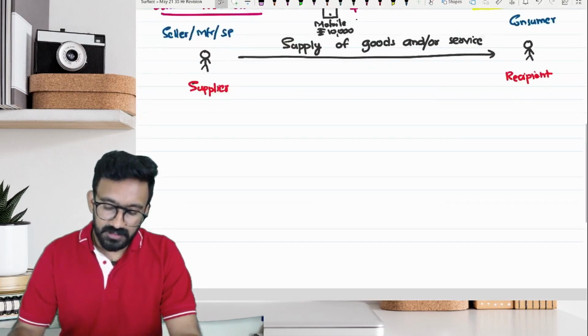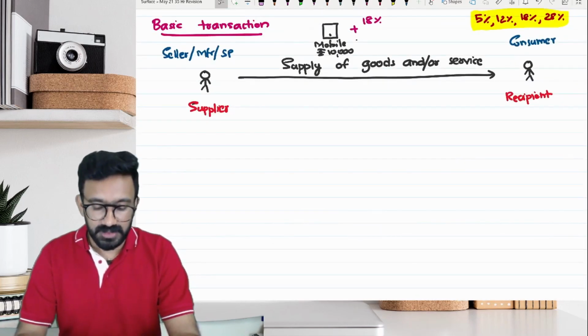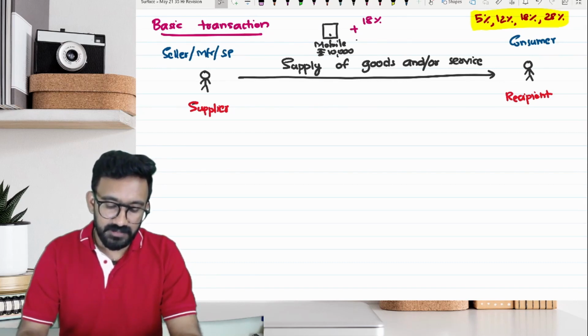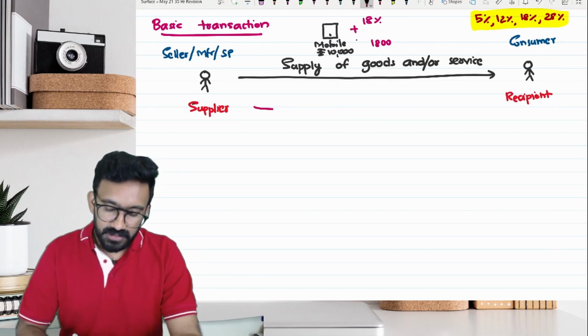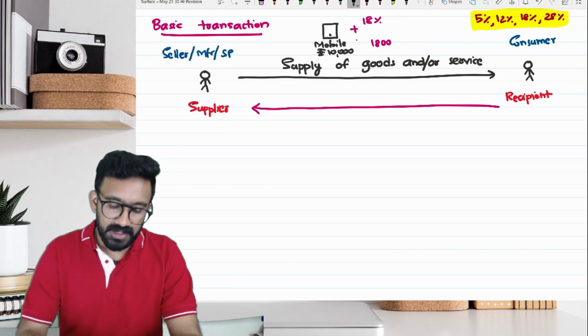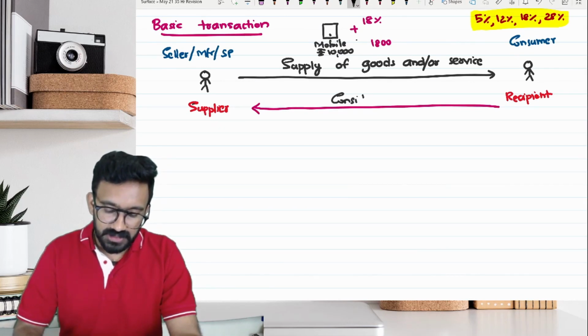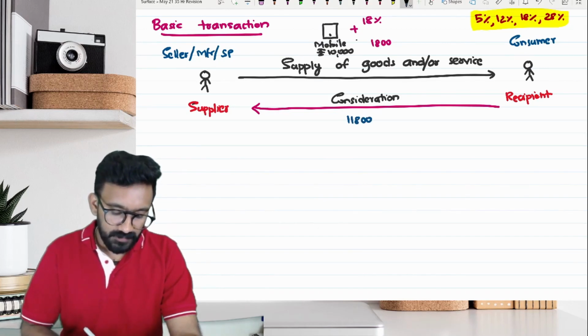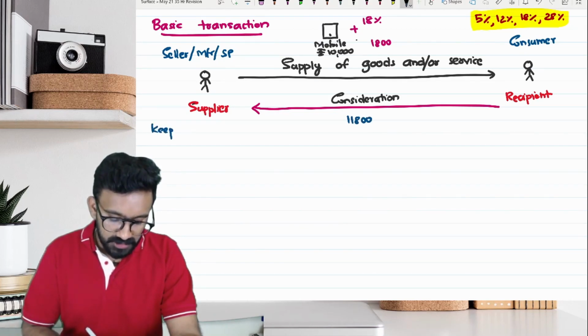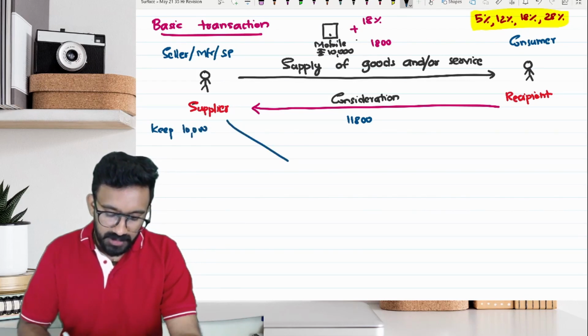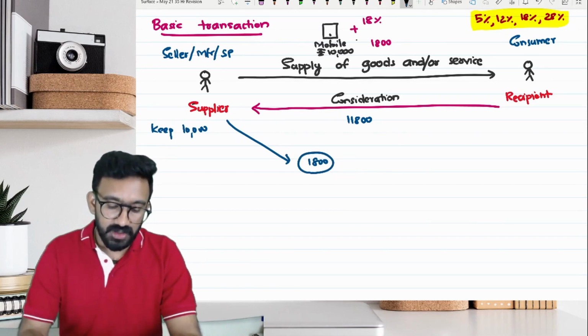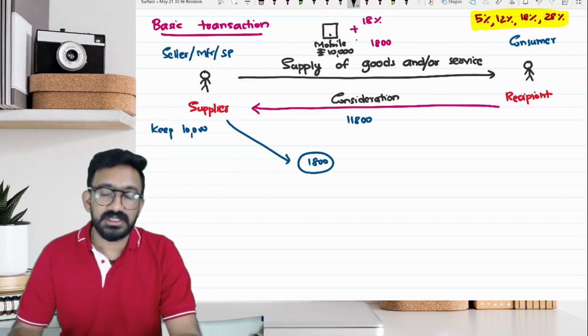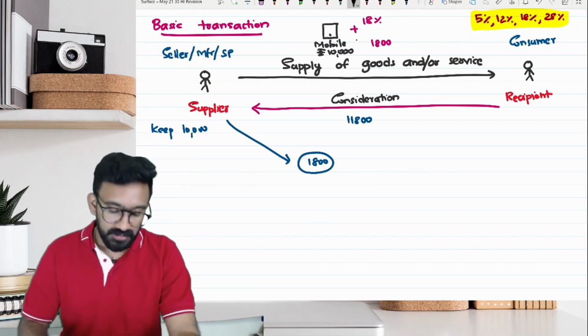Okay, which means that when there is a mobile phone sale of 10,000 rupees, there will be GST applicable of 1,800. So the moment the recipient gets the supply, he will have to pay something called consideration, which will be 11,800. The supplier can keep his money, which is 10,000. The balance 1,800 will have to be paid to the government. It depends on whether it is intrastate supply or interstate supply. They will decide how the split has to be.